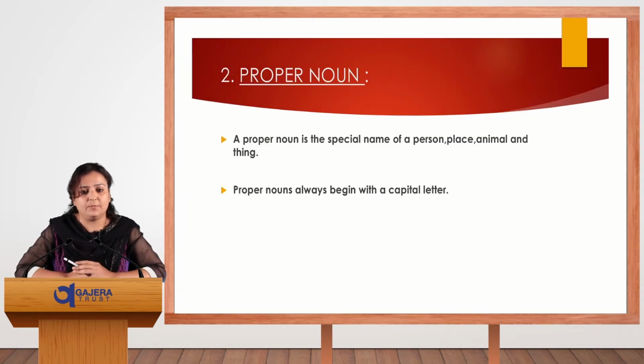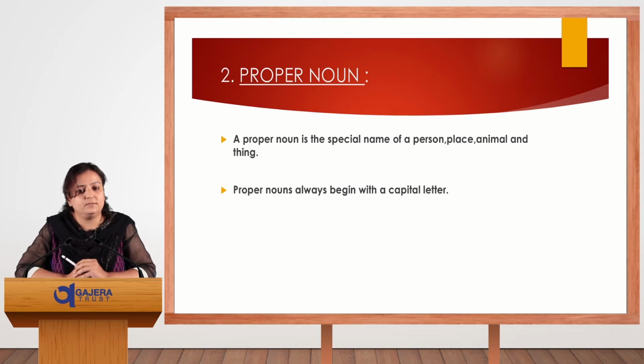Now, the second point is proper noun. Proper noun is also called special name. The name of a person, place, animal and thing we include in proper noun. So all the names of persons, places, animals and things we include in our proper noun. And remember this thing, a proper noun always begins with a capital letter.